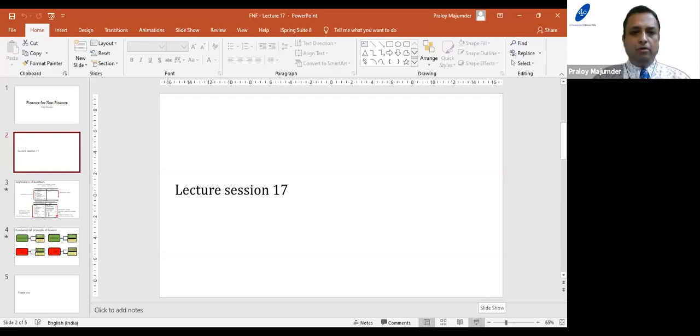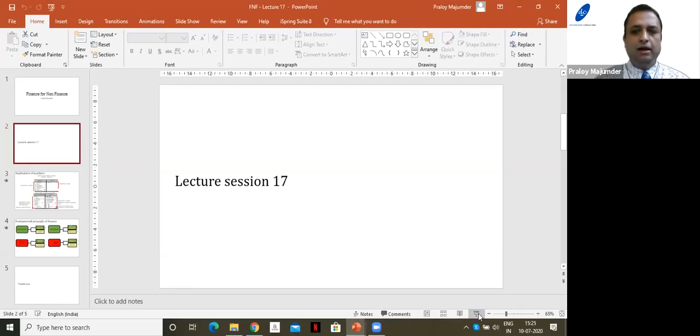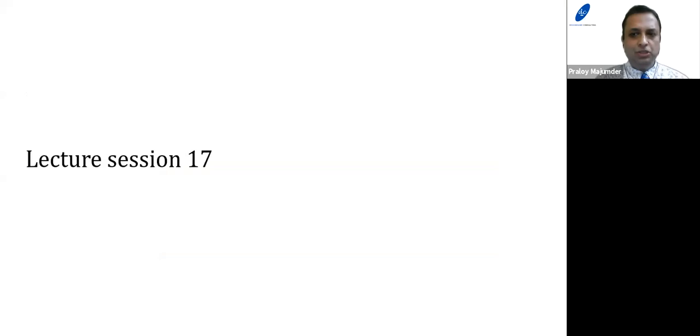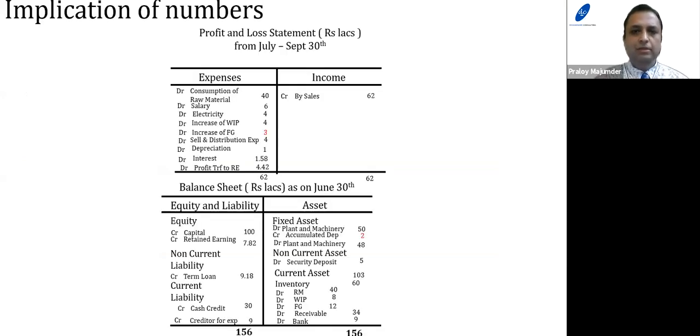Till now, what we have discussed is how to prepare profit and loss and balance sheet from the financial transactions through the double entry system, both for the first year and the second year of operation of a business entity. Since we know how the profit and loss and balance sheet will be prepared, I have taken the last balance sheet and profit and loss, and now I shall discuss the different meanings of different items of profit and loss and balance sheet.